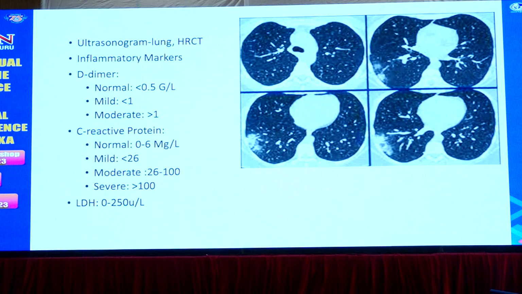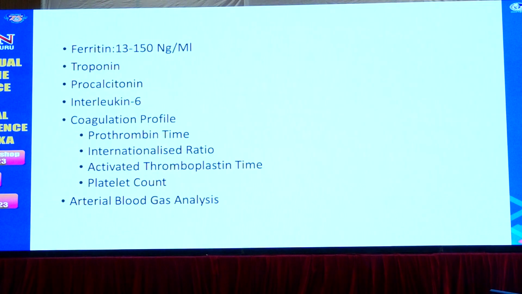Inflammatory markers like D-dimer, C-reactive protein, LDH, ferritin, troponin, procalcitonin, and interleukin 6 and 8 will be elevated if the disease is very severe. Coming to the coagulation profile, prothrombin time, INR and thromboplastin time will be elevated. Because of the involvement of the liver, there may be decreased levels of platelets. We have to assess the type of anesthesia if platelets are decreased below 50,000. If the patient is hypoxic, we may order ABG to know the levels of oxygen and carbon dioxide. Depending upon that, we can decide whether NIV or invasive ventilation is advisable.